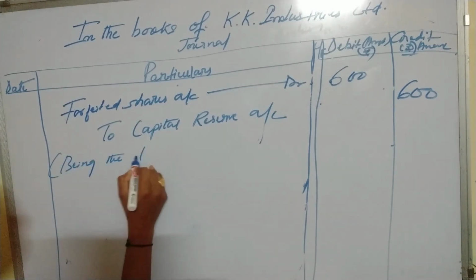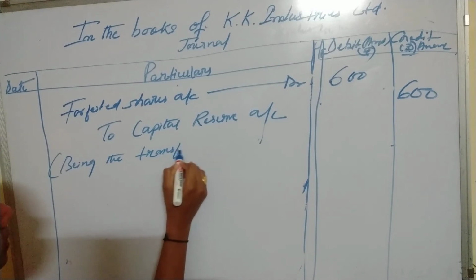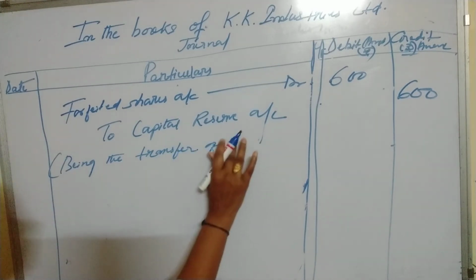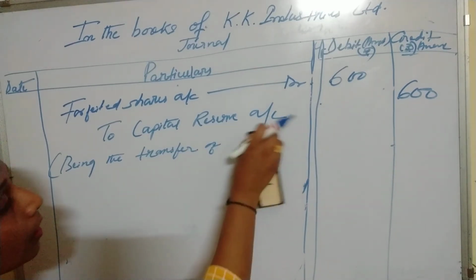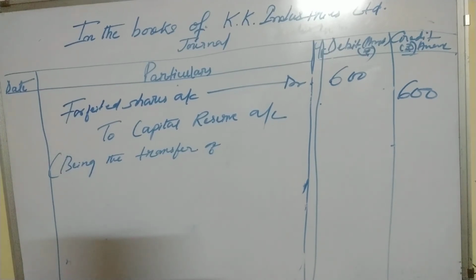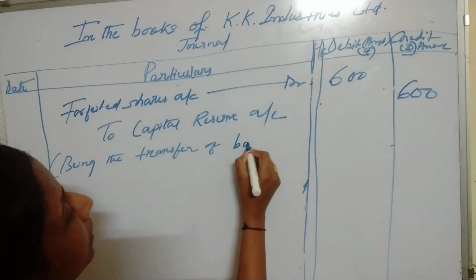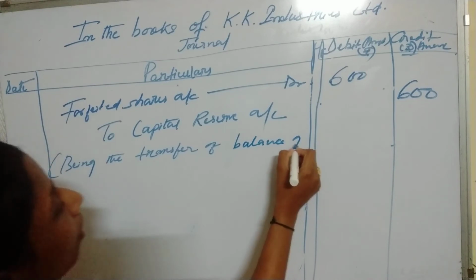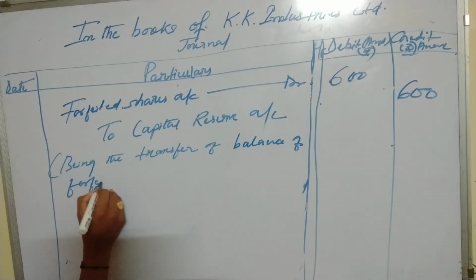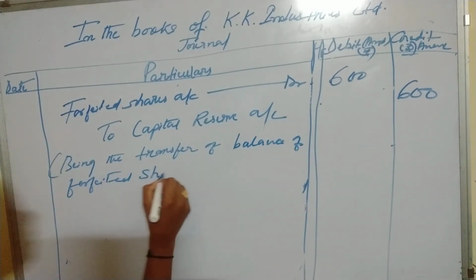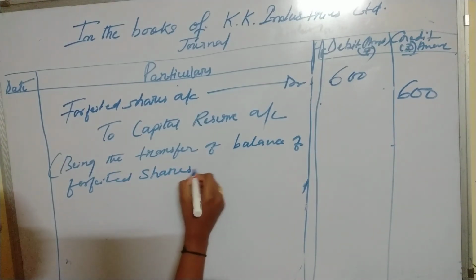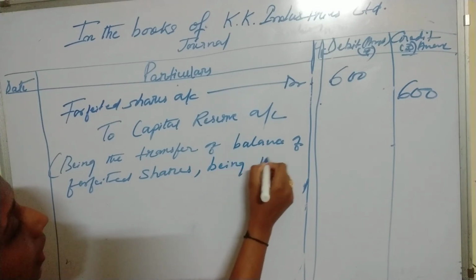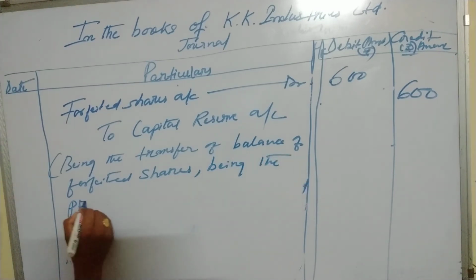Being the transfer of balance of forfeited shares being the profit.